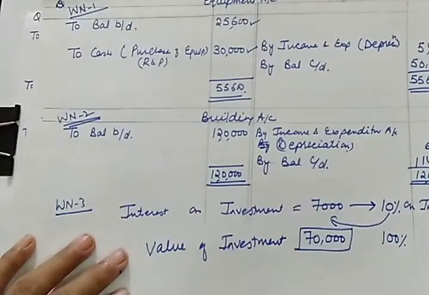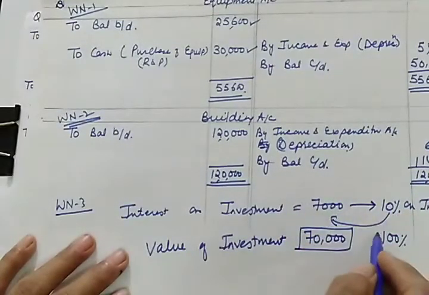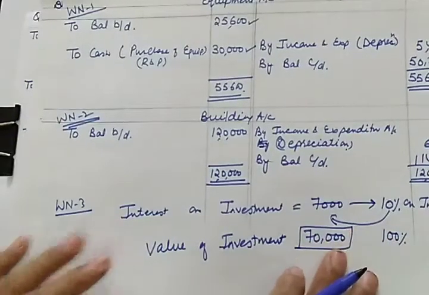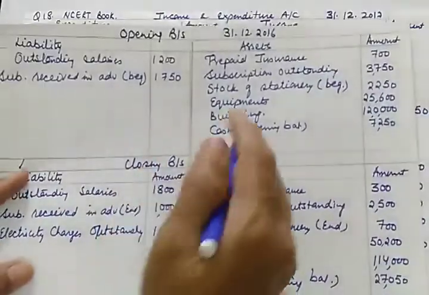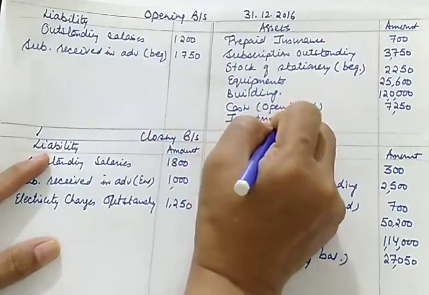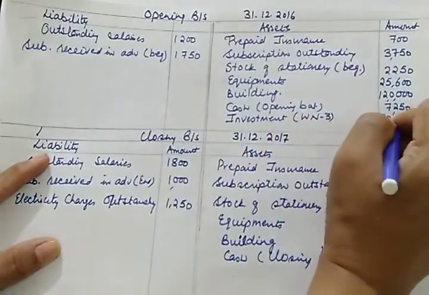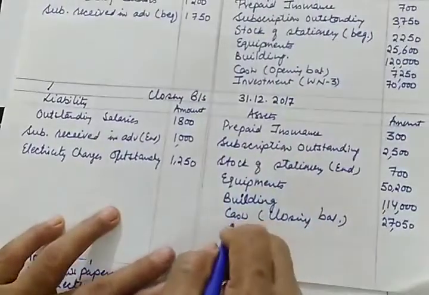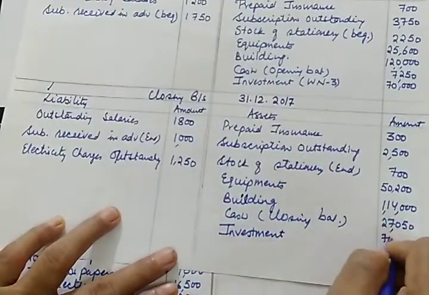First we will relate the rate with the interest. Then we can easily find out the principal value of investment is 70,000. So we'll be writing this 70,000 in both balance sheets. For full year means it was there with us in the opening balance sheet also. Investment, refer working note 3, it is 70,000, and here also we'll be writing investment 70,000.